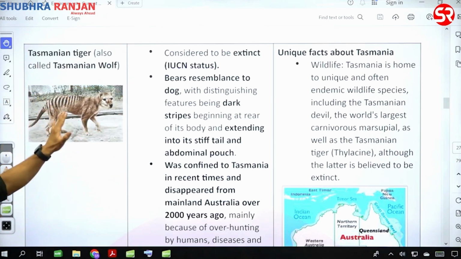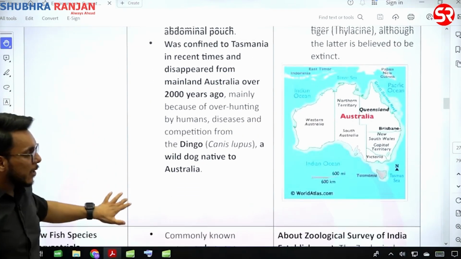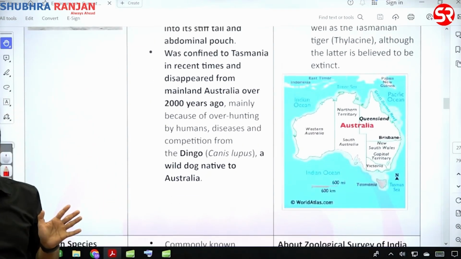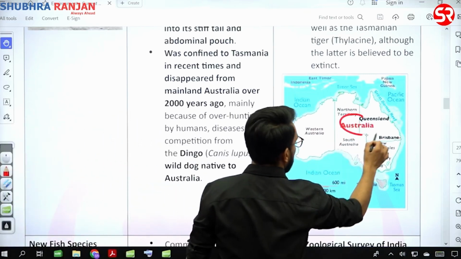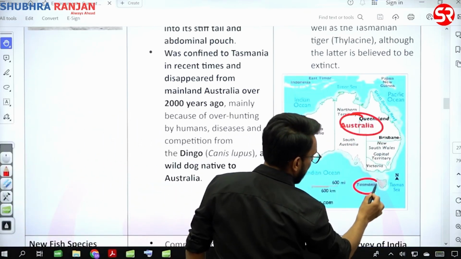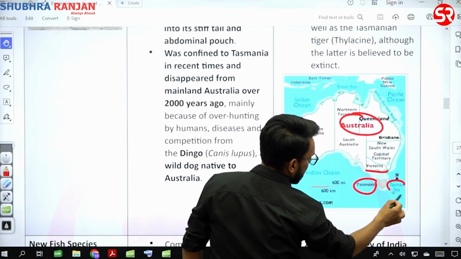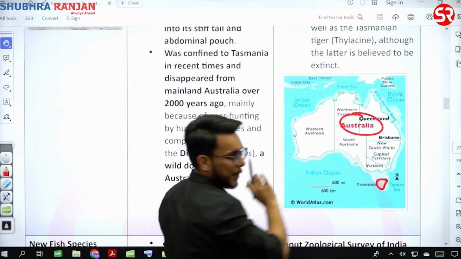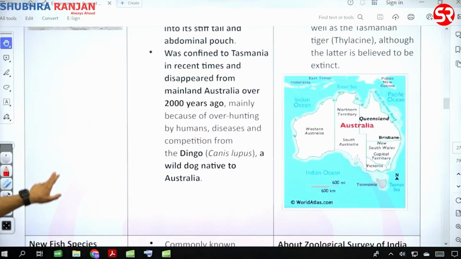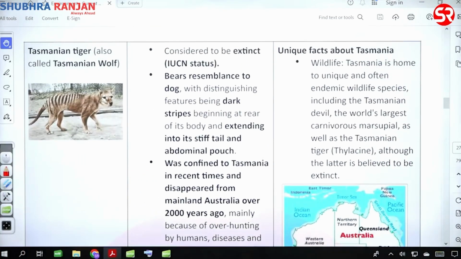Now, the Tasmanian wolf is being said to be virtually extinct. Okay, focus a little on this map. Here we have Australia and here we have Tasmania. Okay, the Tasman Sea, and here, if you can see, we have Tasmania. Now the words Tasmanian wolf and Tasmanian devil come from Tasmania.